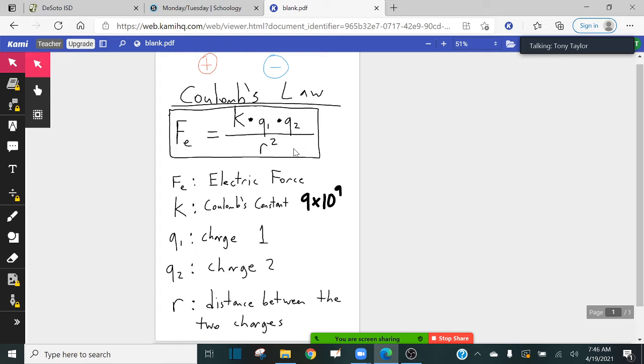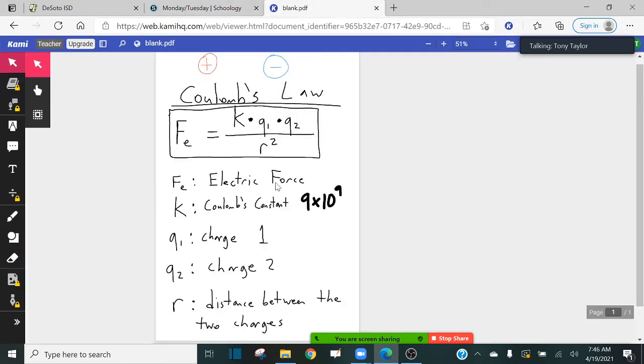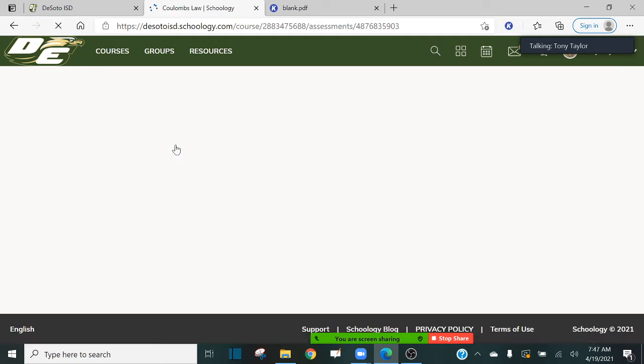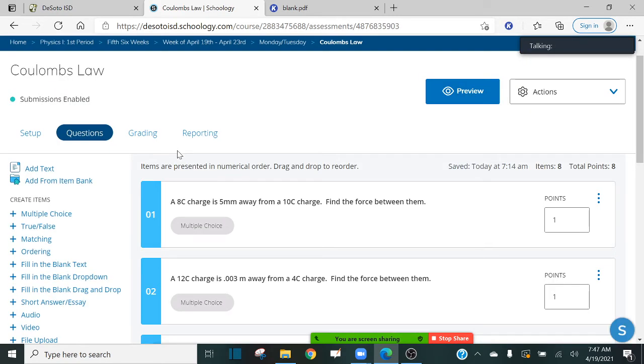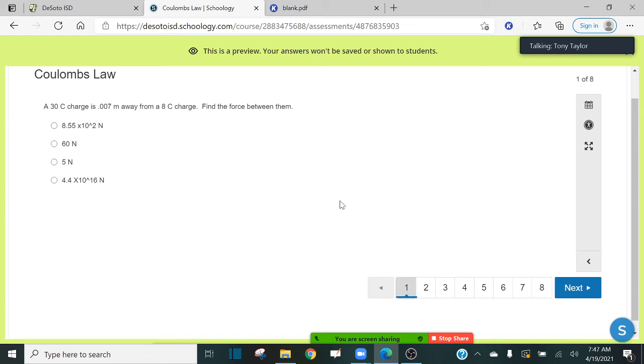So now that I've written down this equation, guys, here's what I'm going to do. I'm going to finish this day doing a few of these problems with you guys using this equation because I want to be sure everybody understands how to do this. So, guys, if you are right now at your computer, please open up Schoology. Open up Schoology, and we're going to do a few of these together. There are a total of 8 problems. I'm going to do a couple of them with you all, and then the rest you're going to do on your own. Okay.